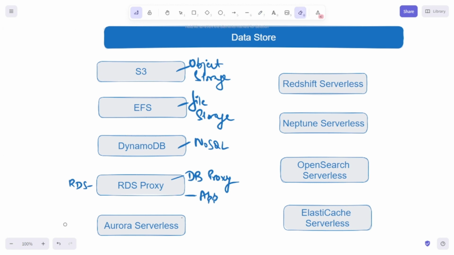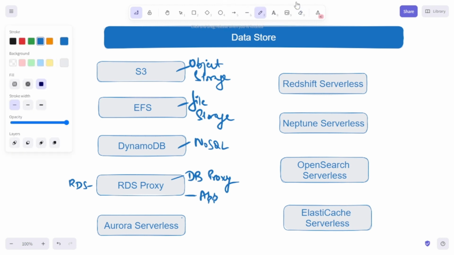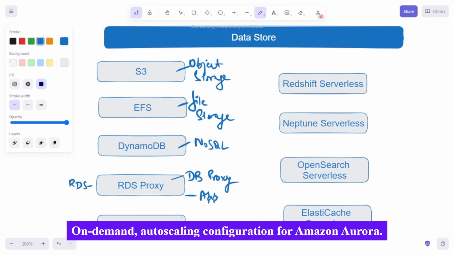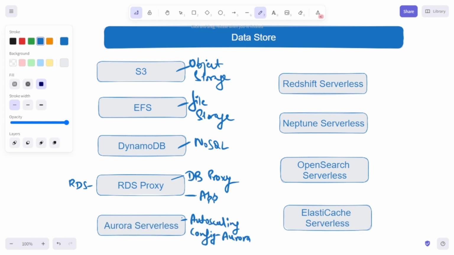So the next service under the data store category is Aurora Serverless. Before we understand what Aurora Serverless is, we need to first understand what Aurora is. Aurora is a relational database service that is compatible with MySQL and PostgreSQL. Now, coming to Aurora Serverless, it is an on-demand auto-scaling configuration for Aurora. It automatically starts up, shuts down, and scales capacity up or down based on your application's needs. You can run your database in the cloud without managing any database instance at all.